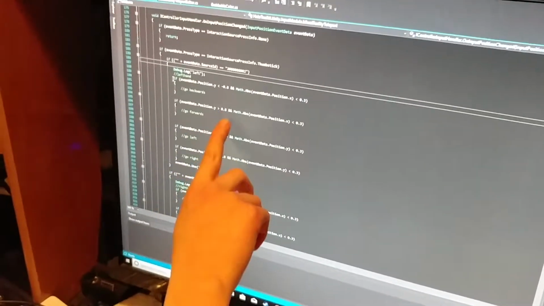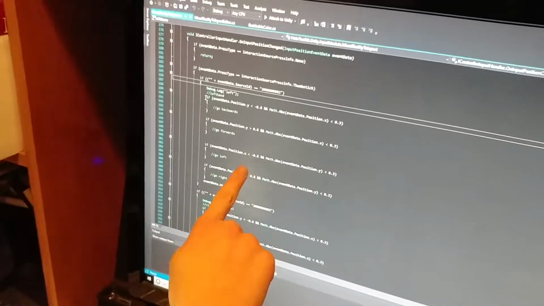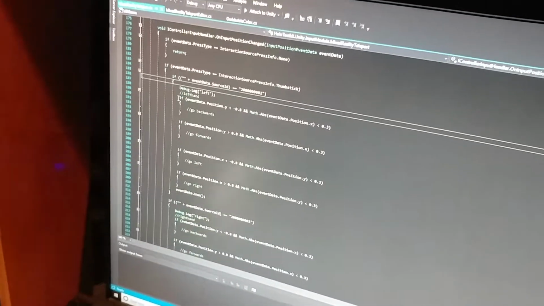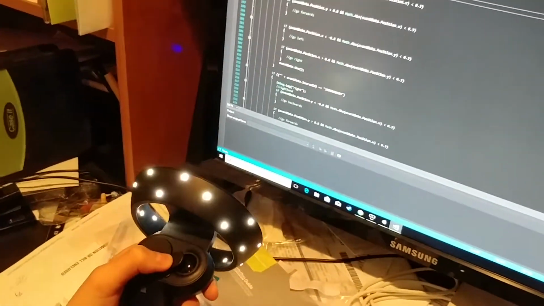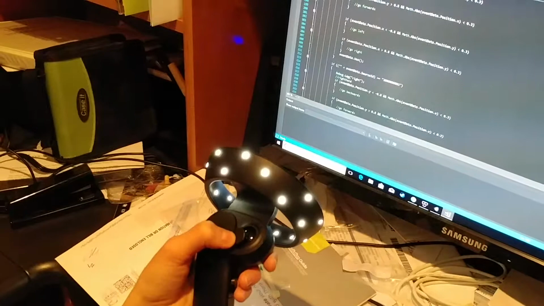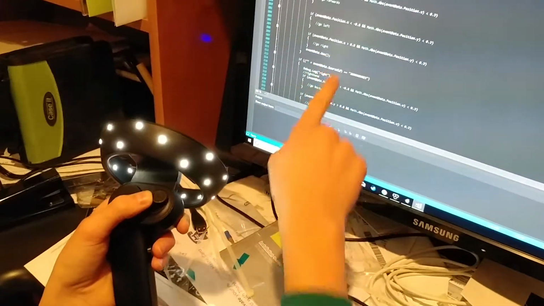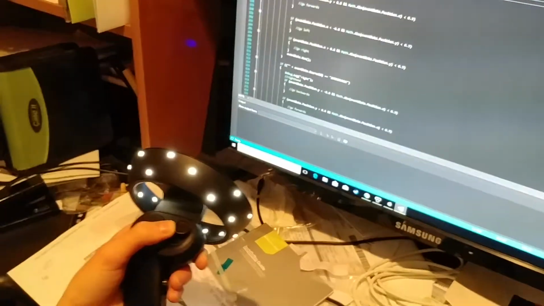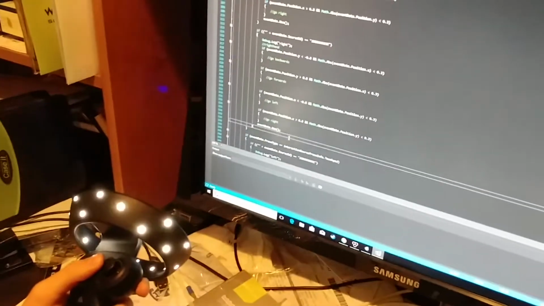And then it's doing the same thing backwards, so if it's greater than 0.8, then it'll go forwards, and then it switches the axes around. If the x is less than negative 0.8, so all the way to the left and not too far up or down, then it will go left. But if it's all to the right and not too far up and down, it will go right. And it's copied to the other controller too.